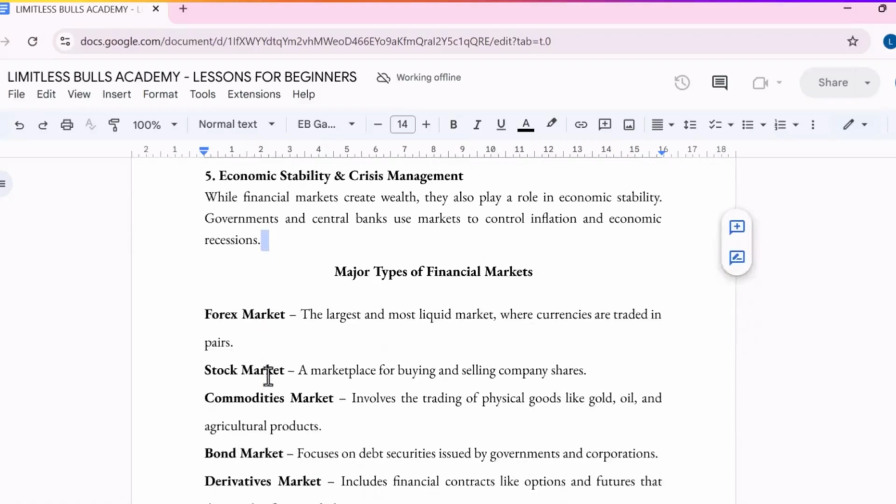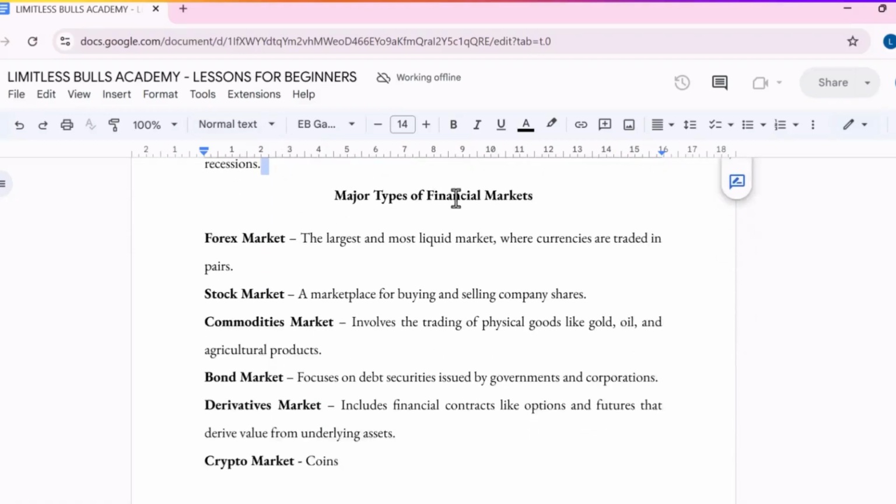So now let's look at the different financial markets. We can call these financial instruments or asset classes. We look at the forex market, stock market, commodities, bonds, derivatives, crypto. These are just some of them. There's a whole lot of other asset classes. So we can call this asset class or security.